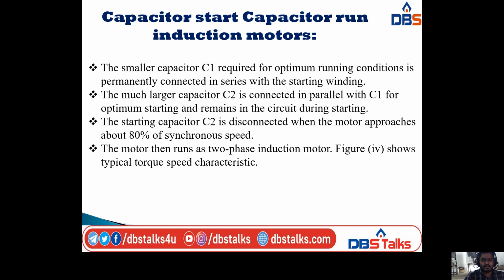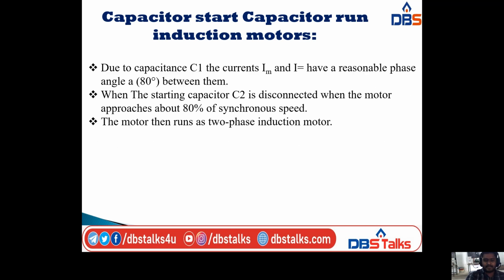Okay, and this one shows the typical torque speed characteristics. Due to the capacitance C1, the currents IM and IS have a reasonable phase angle, that is 80 degrees, between them. When the starting capacitor C2 is disconnected as the motor approaches 80% of synchronous speed, the motor then runs as a two-phase induction motor. I already said these two points.